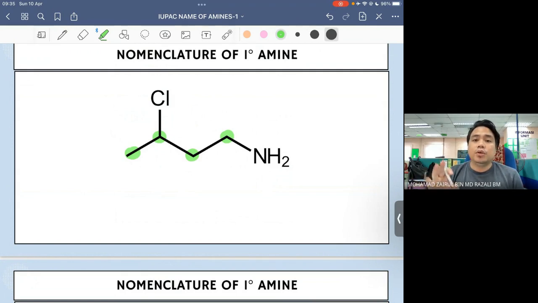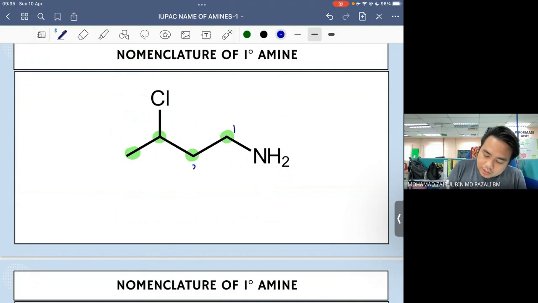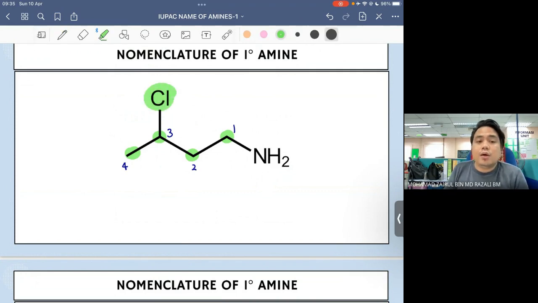So in order to determine which carbon is carbon number 1, carbon yang bonded to the nitrogen itu awak kena bagi lowest possible number. So this one akan jadi carbon number 1, carbon number 2, carbon number 3, carbon number 4. Okay, so at carbon number 3, we have chlorine as our substituent. So nama dia akan jadi 3-chloro.